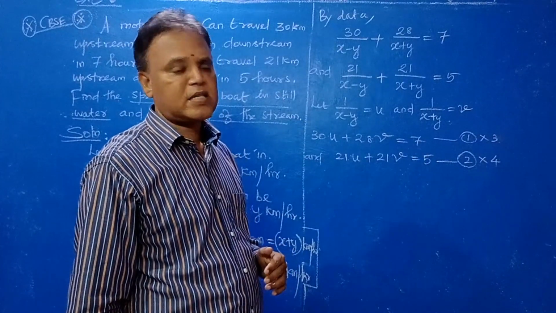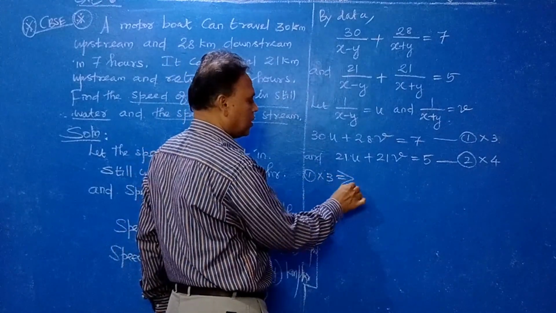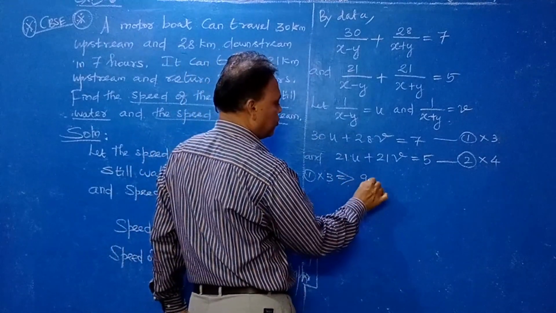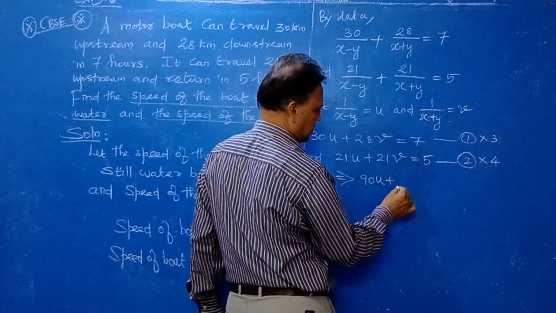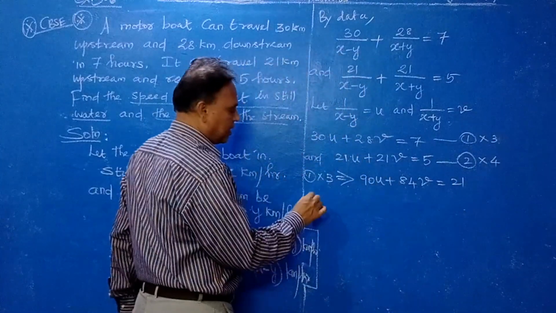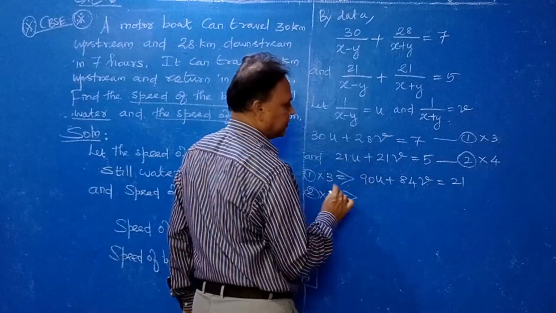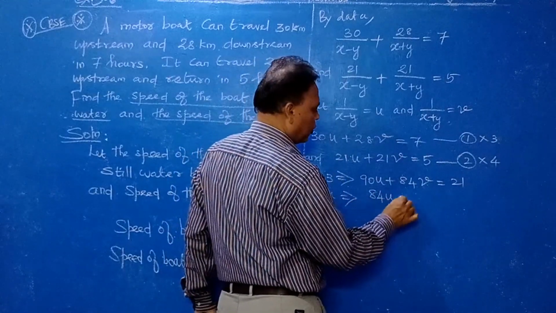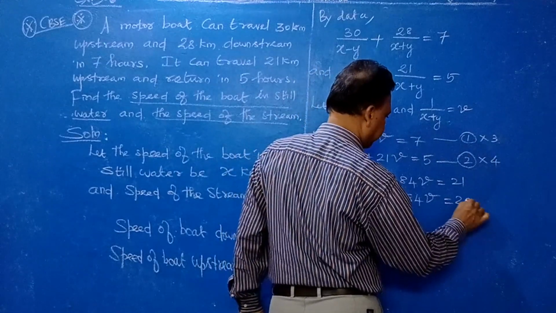Clear? Understand? Now equation number 1 into 3 gives 90u plus 84v is equal to 21. Now equation 2 into 4 gives 84u plus 84v is equal to 20.